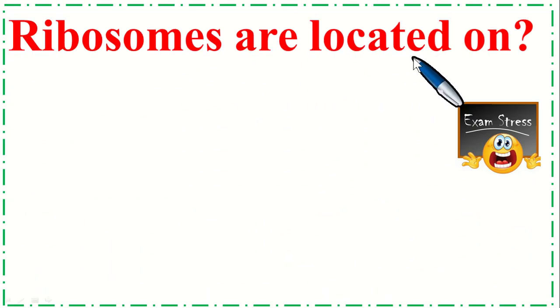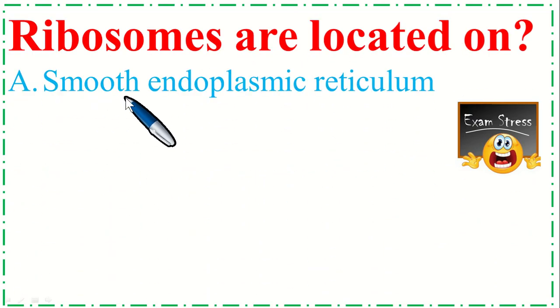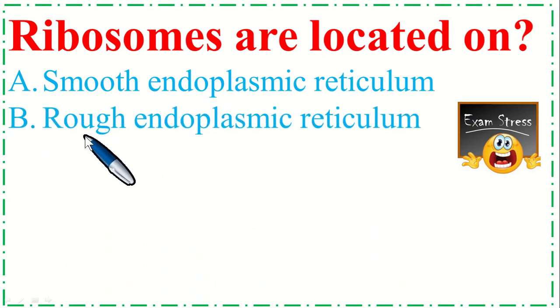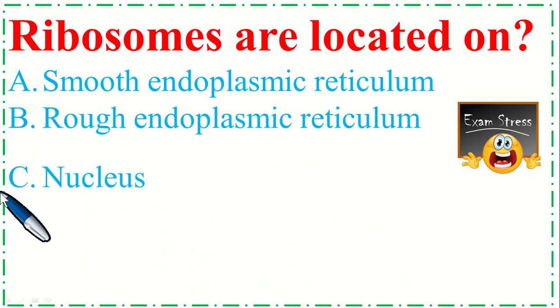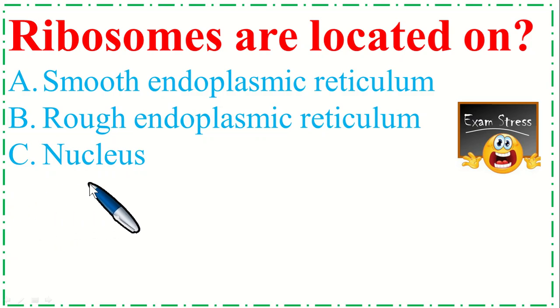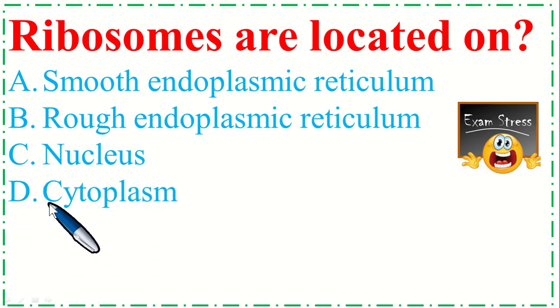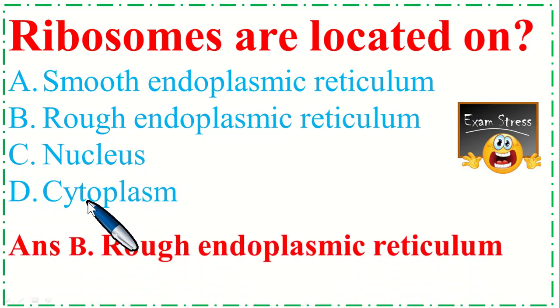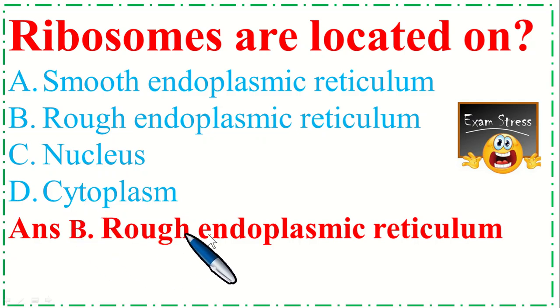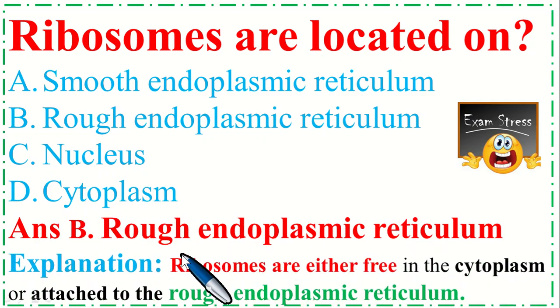Ribosomes are located on option A smooth endoplasmic reticulum, B rough endoplasmic reticulum, option C nucleus and option D cytoplasm. So the correct option is B, rough endoplasmic reticulum. Explanation: ribosomes are either free in the cytoplasm or attached to the rough endoplasmic reticulum.